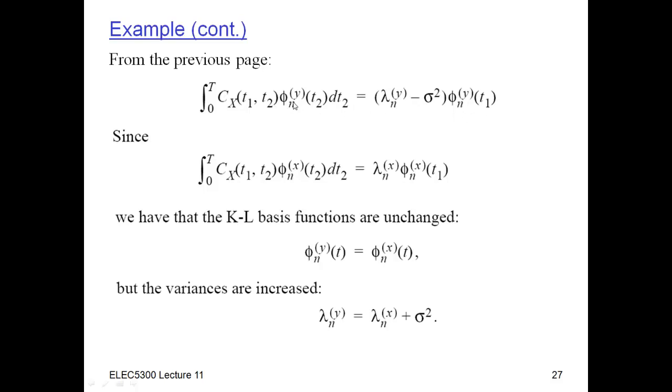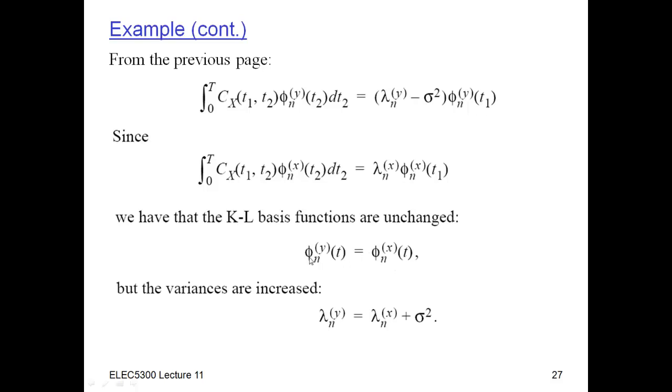If I look at this equation and this equation here, these are the same. So I should just be able to use the exact same things that I found for x for y. So the Karhunen-Loève basis functions are unchanged, because adding white noise is totally fine with whatever basis functions you use. You can just reuse the ones that you use for x.